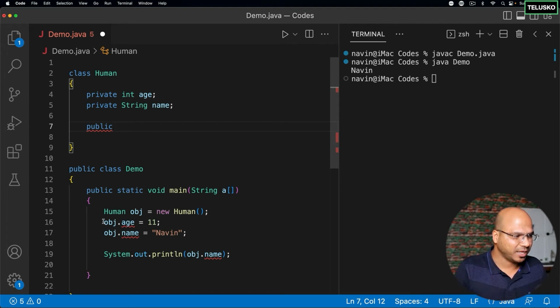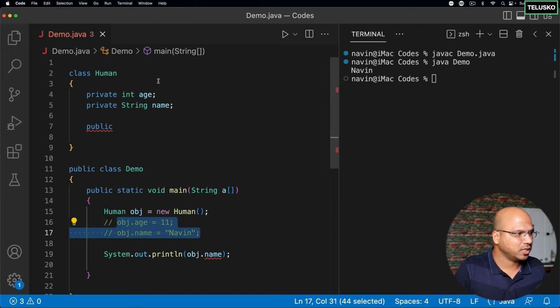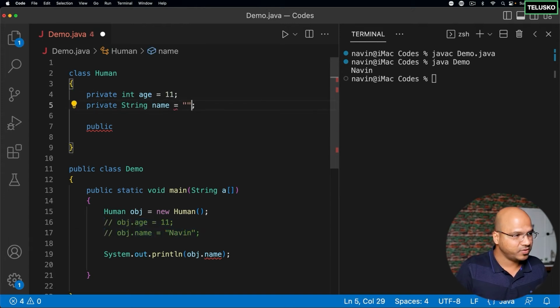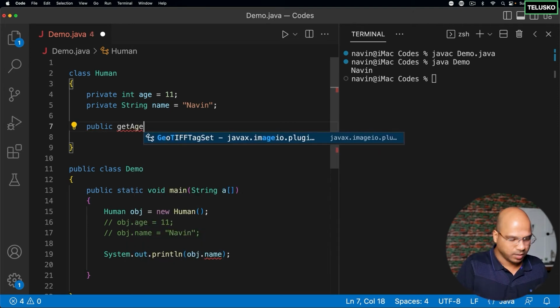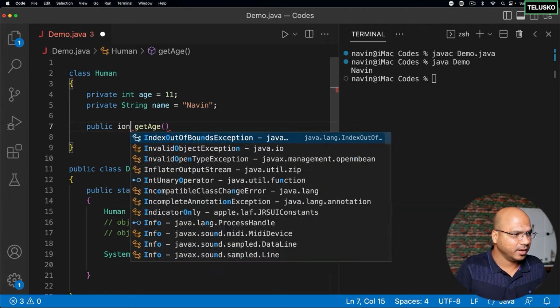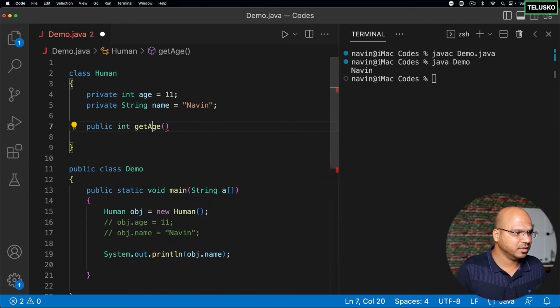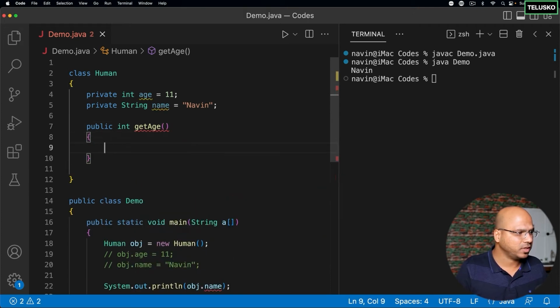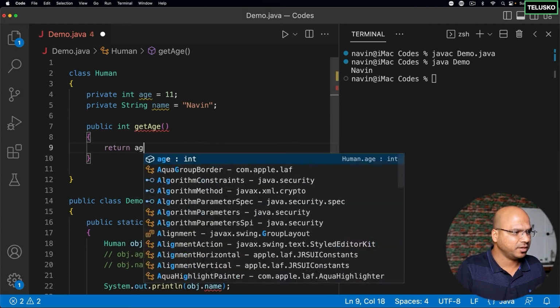So what I can do is, temporarily, I will comment these two sections and assign the value here itself. I will say name is Navin. And then, coming back to public, I want to get data. I want to say, hey, get age. Of course you can use any method name, doesn't matter, but let's say get age. And this will return an integer value, so I will say int here, and this will basically return the age.